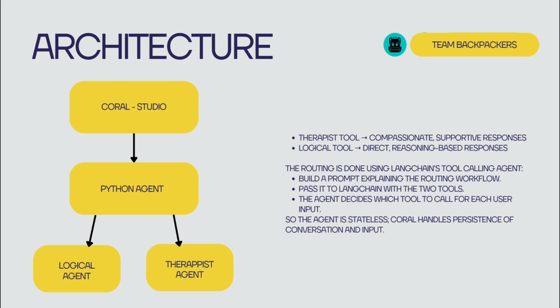So this is all done using LangChain's tool calling agent. We have built a prompt that decides whether something should be passed to a logical agent or a therapist agent. For the logical and therapist agents, prompts are defined in such a way that they perform the designated task only and nothing else.